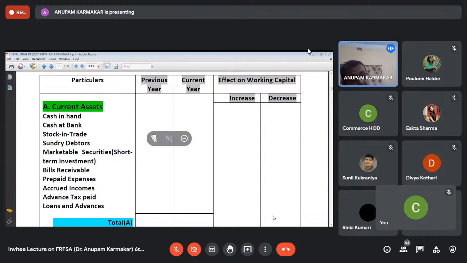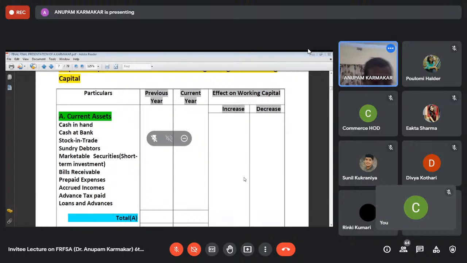That means from 31st March 2020, within 1 year, that is 31st March 2021, or if the financial year ends on 31st March 2021, within 1 year means 31st March 2022. So current assets are those assets which can be easily converted into cash within a time frame of 1 year.